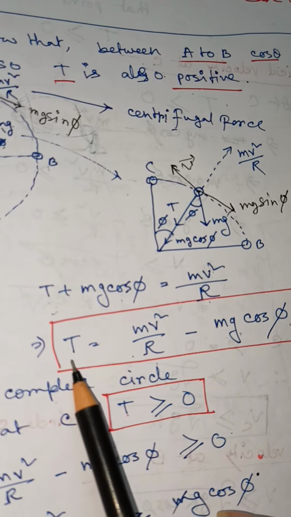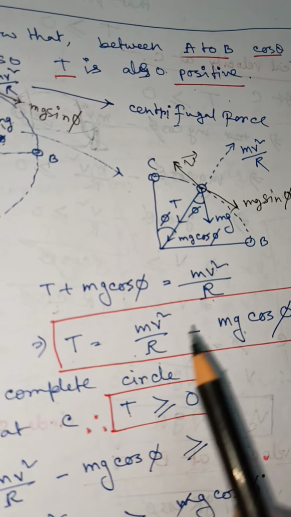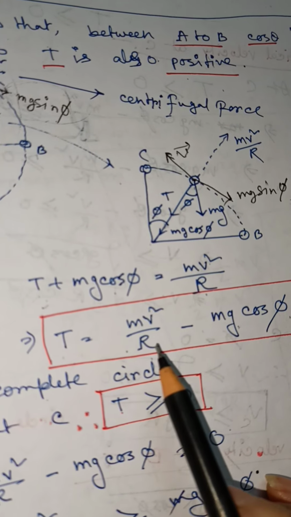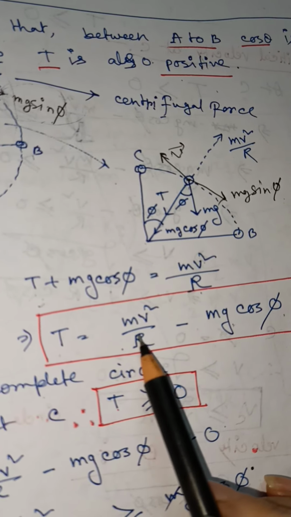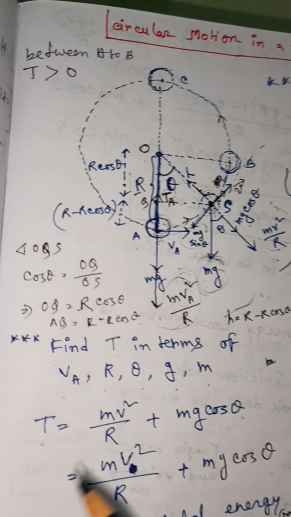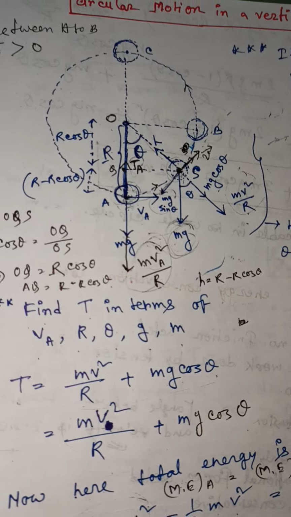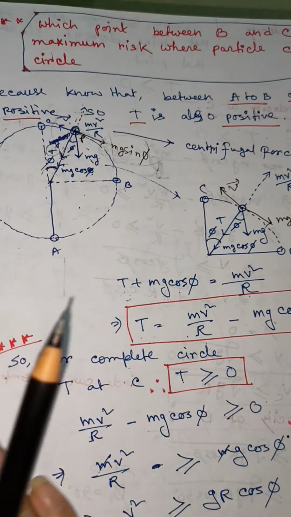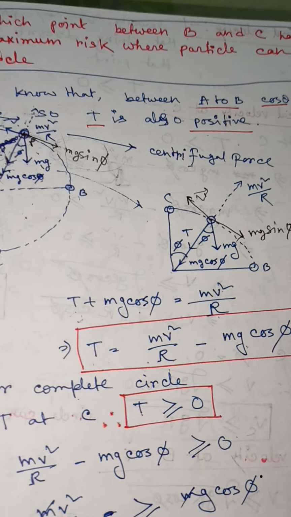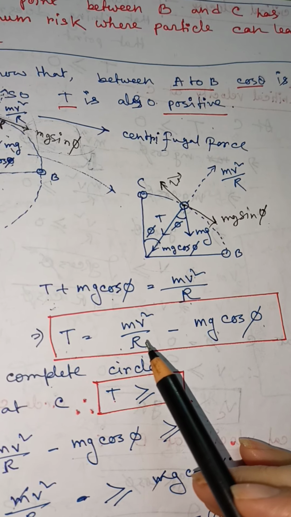So just look at here, tension is the difference of two forces. Between A to B, tension was the sum of two forces, but between B to C, tension is the difference of two forces, right?